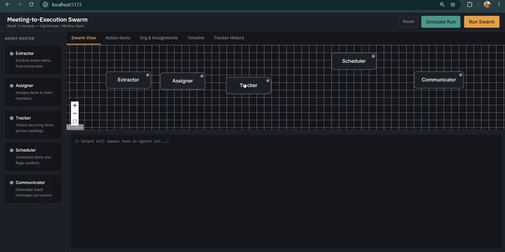Then I have the tracker. The tracker agent is basically the memory of the team. It reads the last 4 weeks of meeting notes and asks, has this come up before? For example, if a task was accepted and assigned to an employee, the tracker checks if this task was provided earlier or not.